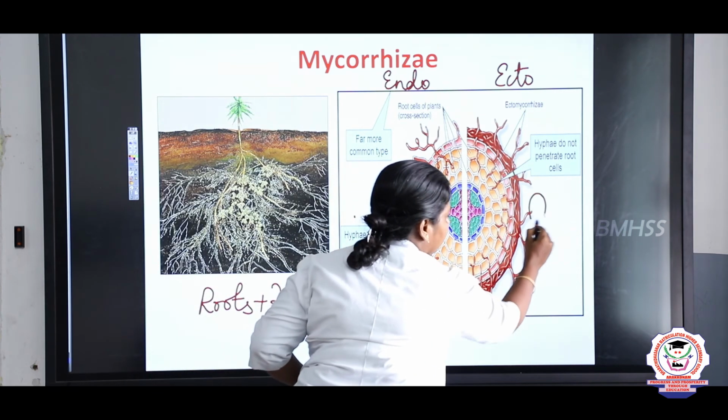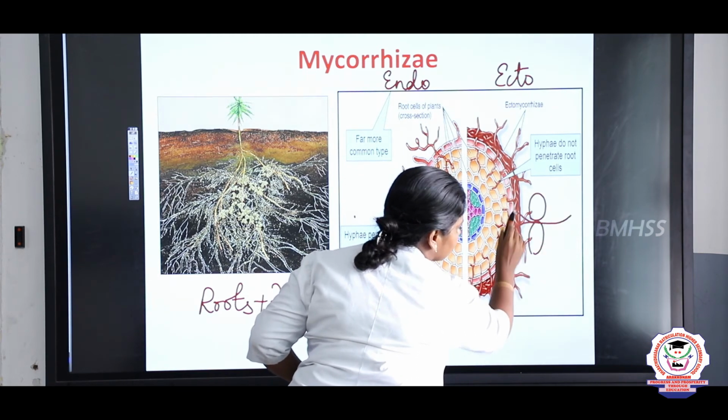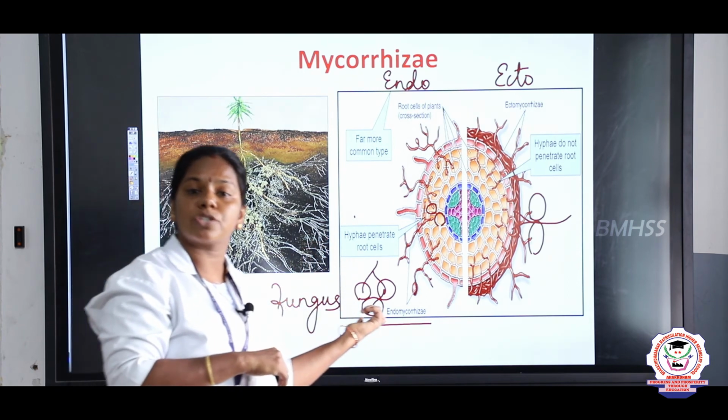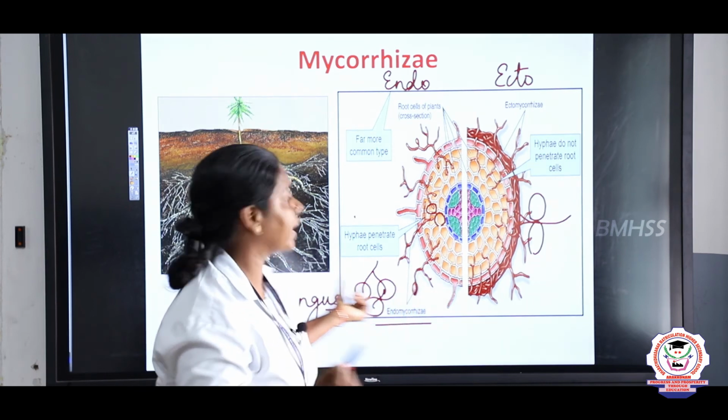If this is a cell, this is a cell, this is a cell, the hypha penetrates in between the spaces. It does not penetrate the cell. So two different, important 2 mark question, children: Differentiate between ectomycorrhizae and endomycorrhizae.